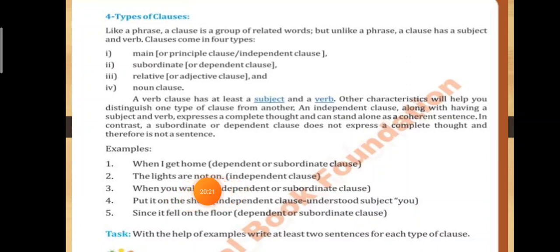तो इसमें complete meaning समझ आ रहा है. The lights subject are not on, but तो light on नहीं है, so that is independent clause. So its complete meaning is understandable. तो इसका पूरा मायने समझ आ रहा है.